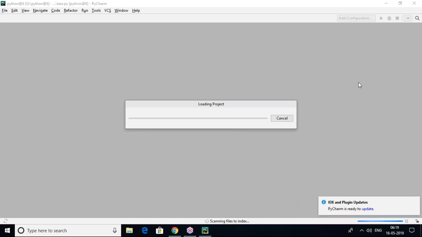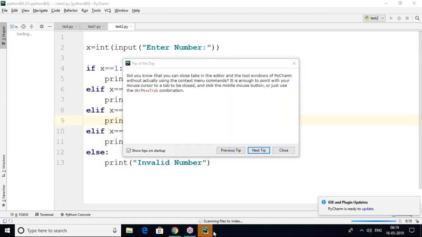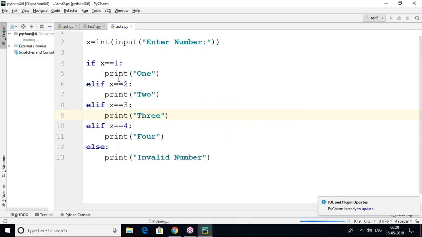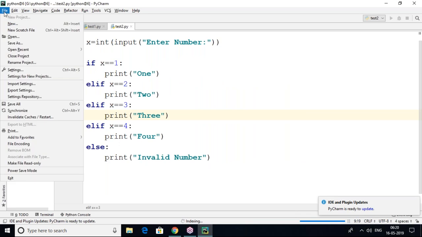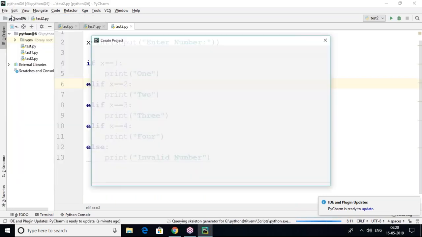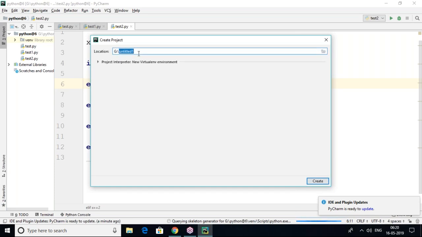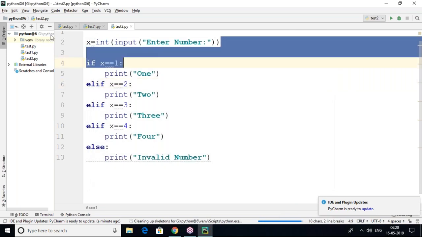It's loading the project. So we already created a project, no? Let's open that. If you want to open an existing project, you can go to the open option, or if you want to create a completely new one, you can create it, no problem at all. While creating a new project, you have to give the project name and then start. Once it is created, you have to add some files. How to add files?